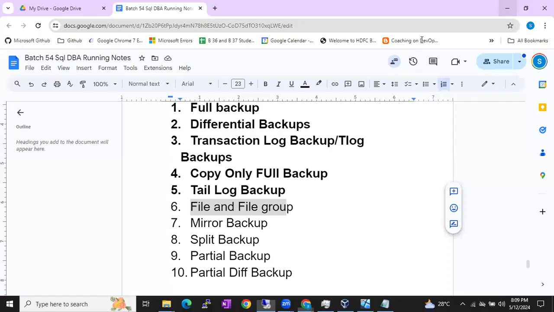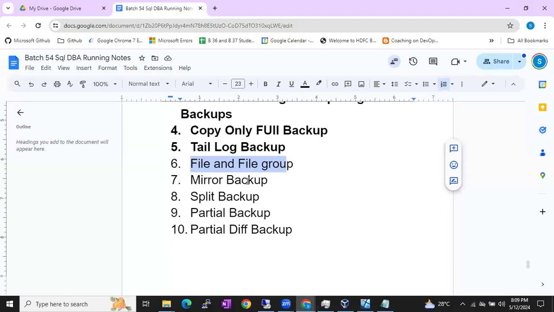Right, fine. The next backup is mirror backup. What is this mirror backup, guys?